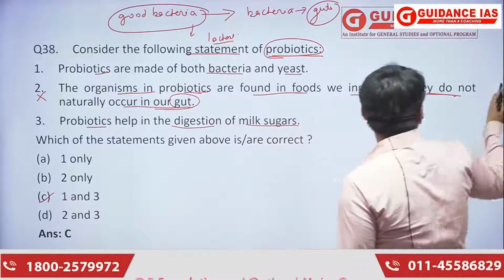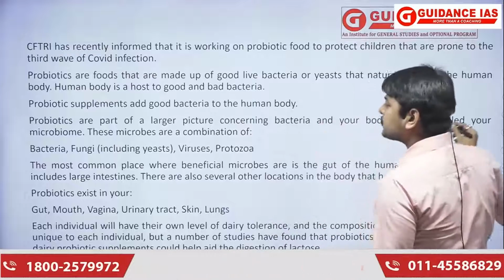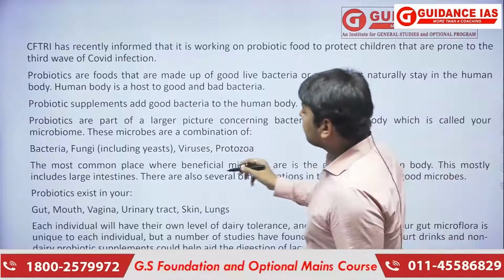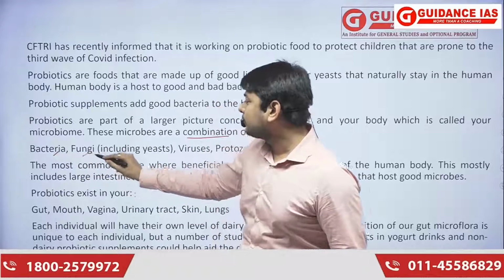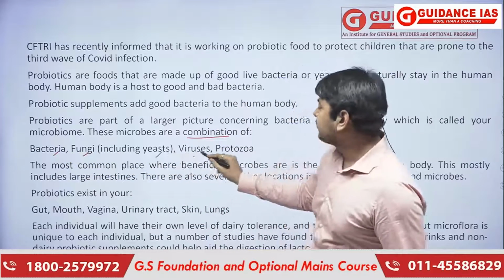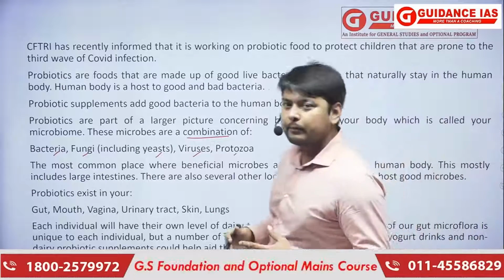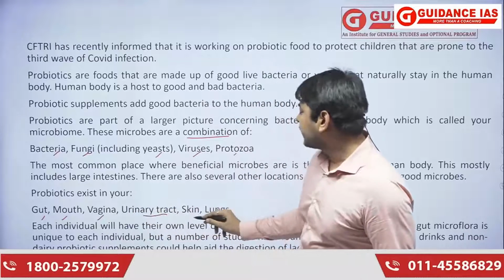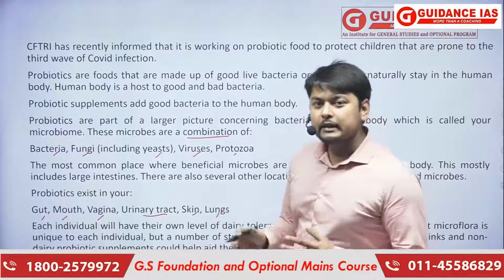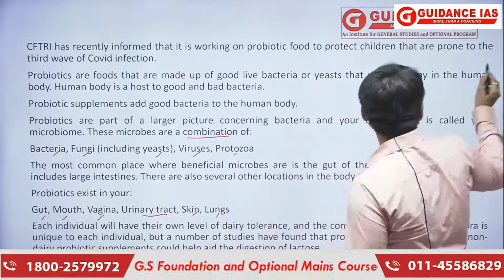Moving forward, some information is given here about probiotics; you can just go through it. Here we can see there is a combination of microbes, for example bacteria, then fungi including yeast, then viruses and protozoa. Where can probiotics be present? Here we can see the gut, the mouth, the vagina, the urinary tract, skin and lungs. In these places, probiotics are already present.